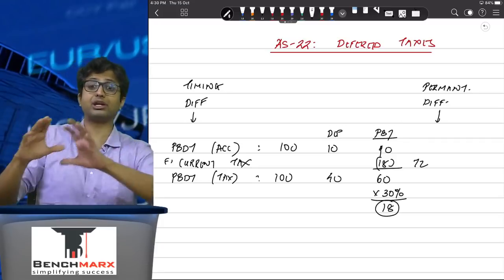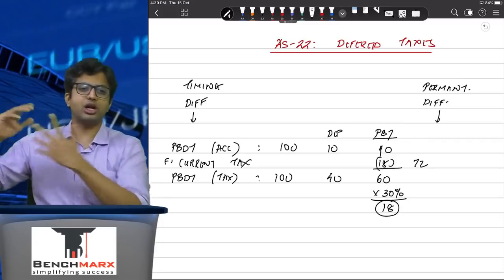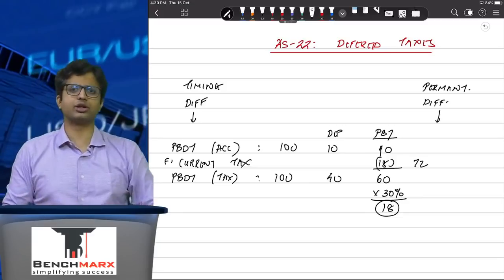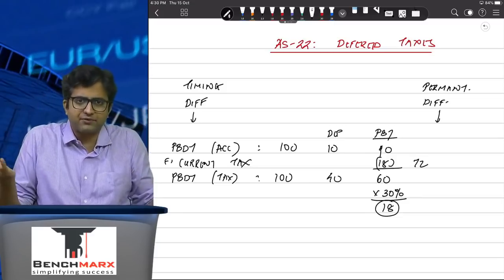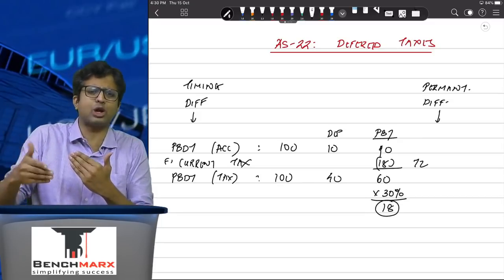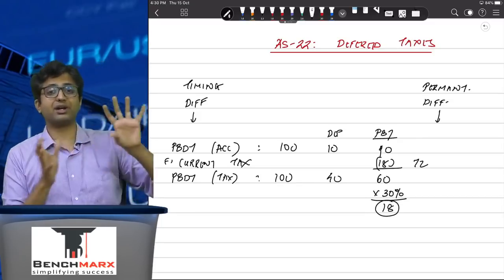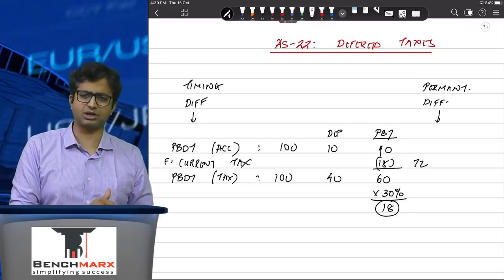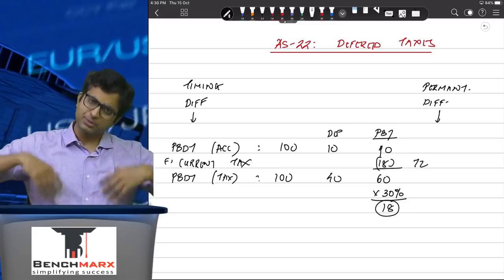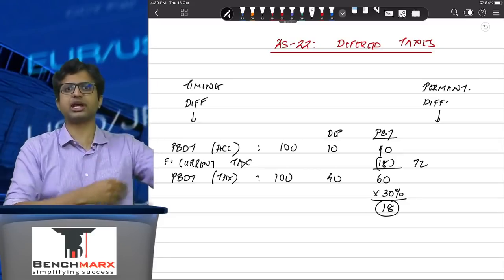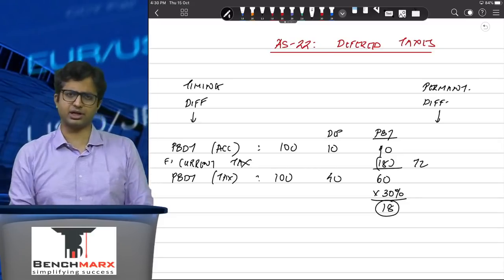Then what is the point of creating a deferred tax liability or a deferred tax item अगर वो कभी reverse ही नहीं होने वाला है? And hence for permanent differences, there's no point creating a deferred tax, because deferred tax liability is like an outstanding expense account and a deferred tax asset is something like a prepaid asset account. तो वो फ्यूचर में रिवर्स तो होना चाहिए ना. अगर वो वेटेड डिडक्शन कभी फ्यूचर में रिवर्स ही नहीं होने वाला है, तो आपने एक्चुअली टैक्स बचाया है. दुनिया को बताओ कि हमारे सिर्फ 18 का टैक्स है.